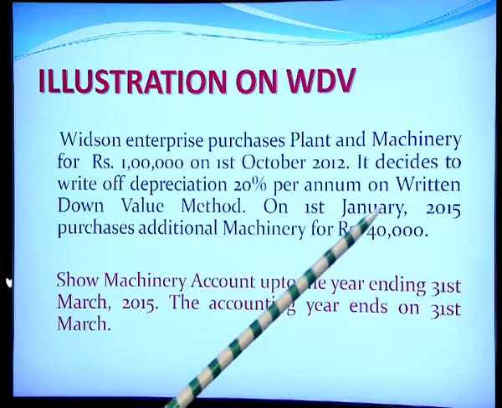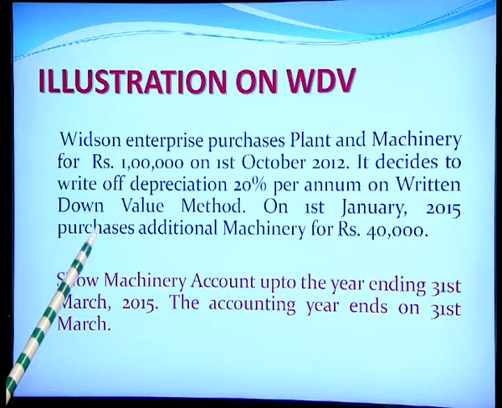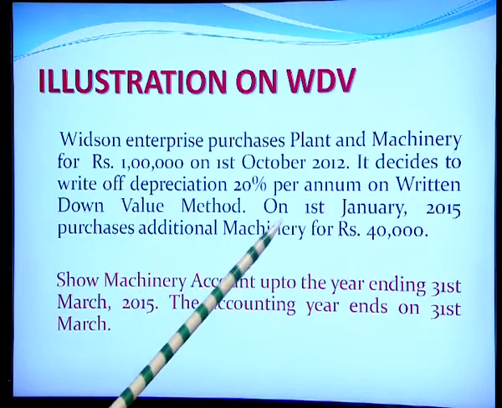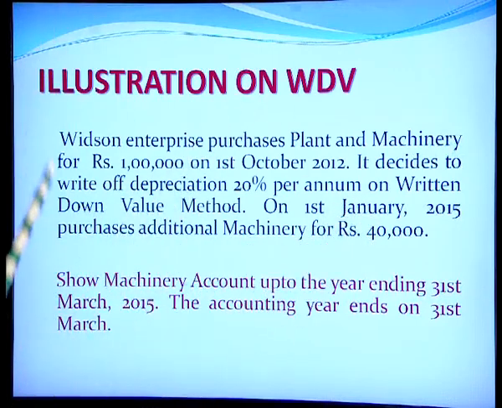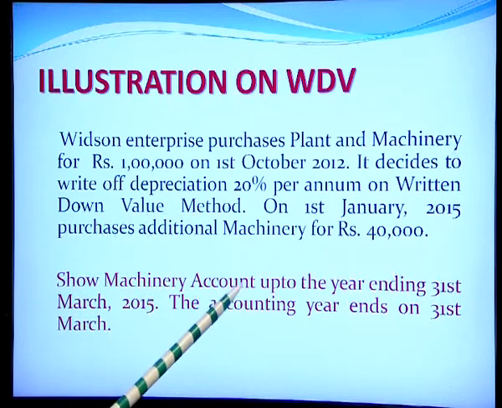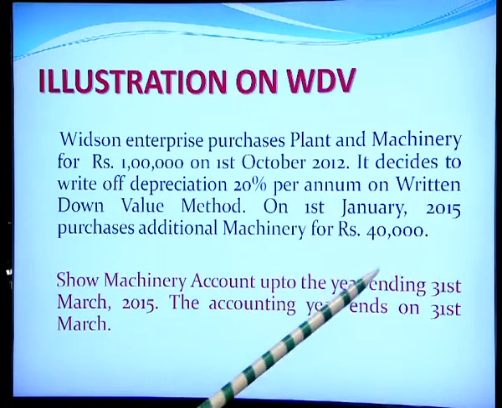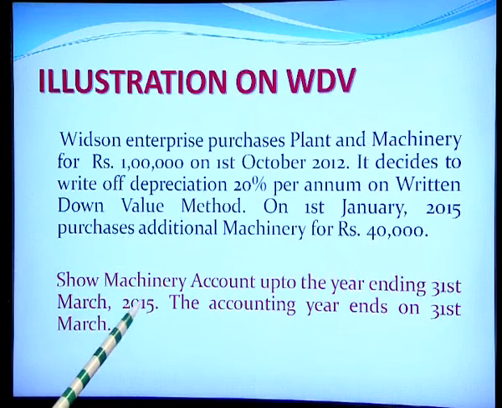On 1st January 2015, it purchases additional machinery for rupees 40,000. So, you have to show the machinery account up to the year ending 31st March 2015, and the accounting year ends on 31st March.